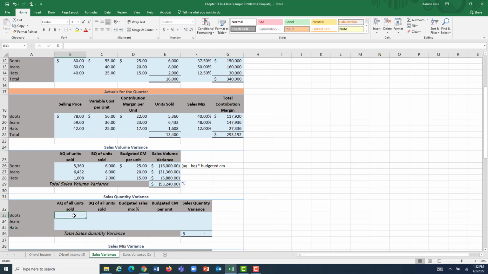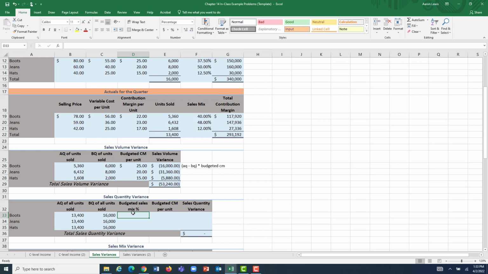And we're going to start by taking the actual quantity of all units sold. This is all units sold. We actually sold 13,400. And since we're figuring this out for all of them, it's going to be exactly the same all the way down the line. We expected to sell 16,000 units in total. Means, again, we sold 2,600 fewer units than we thought we were going to.